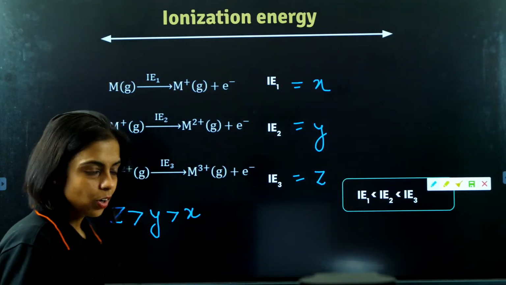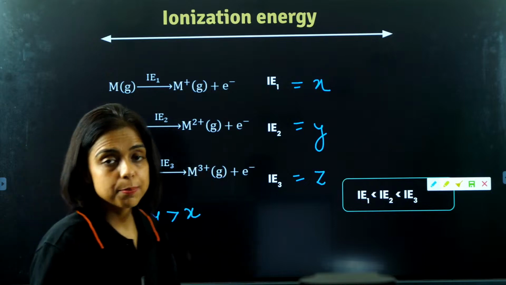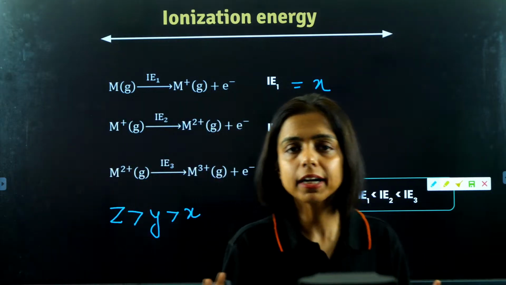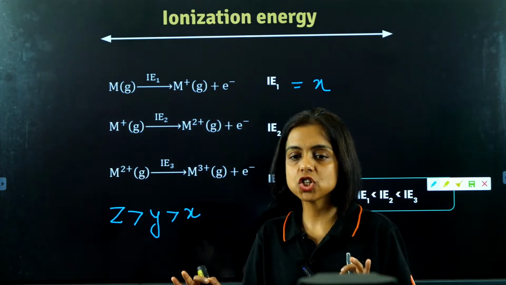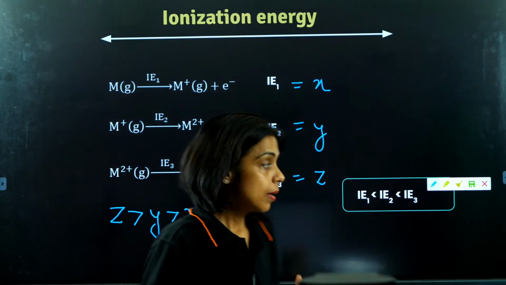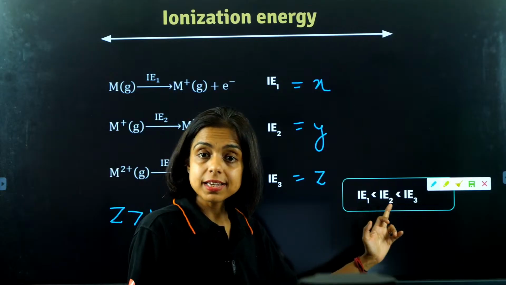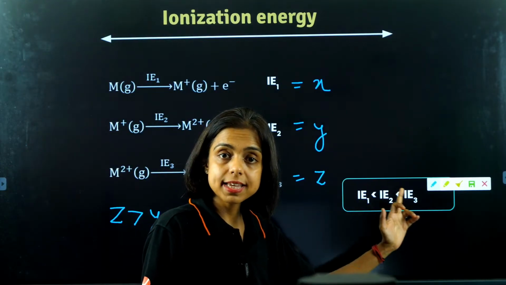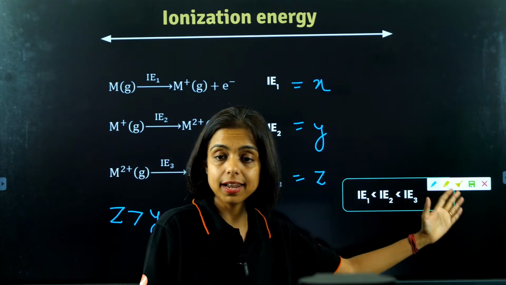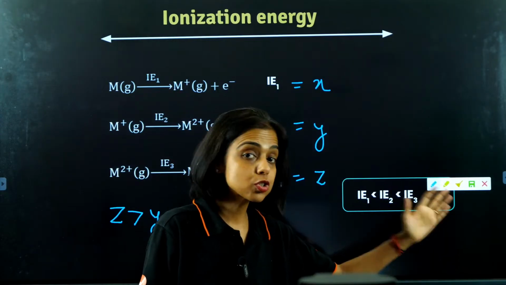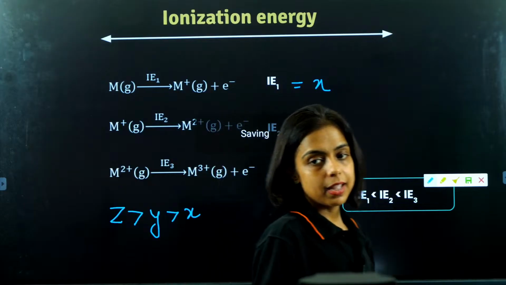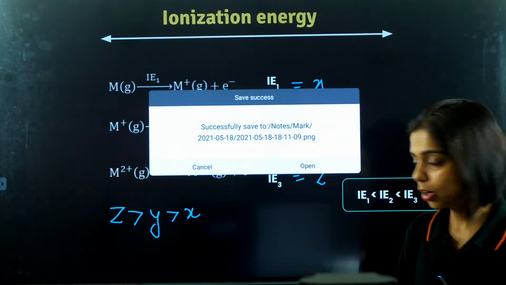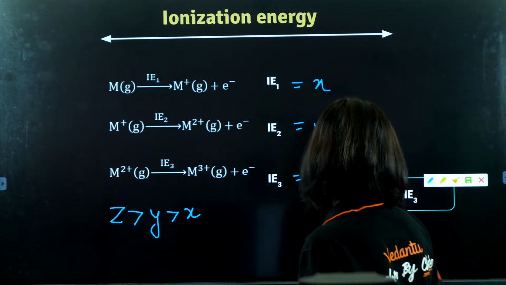Yes, got it? So guys, please keep in mind, whatever the atom, whatever the configuration, successive ionization energies are always higher. IE1 will be less than IE2, IE2 will be less than IE3, IE3 will be less than IE4. It applies to all atoms of the periodic table, all elements, right? And so on. Got it, guys?